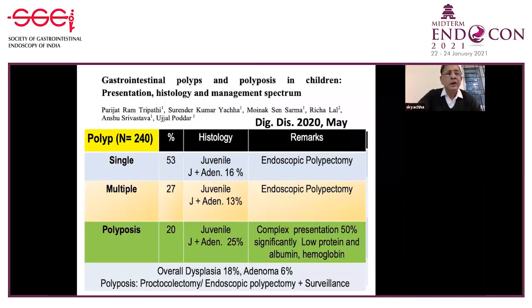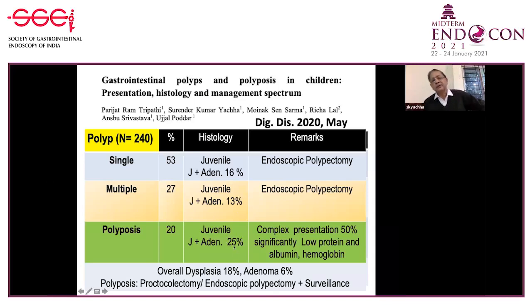Here, I would like to share with you our experience with gastrointestinal polyps, which has been published in Digestive Diseases in 2020. You can see a variety of polyps: single, multiple, and polyposis coli. Of importance here is histology. Adenomatous focus was seen in 16% of single polyps, 13% in multiple polyps, and a high proportion in polyposis coli.